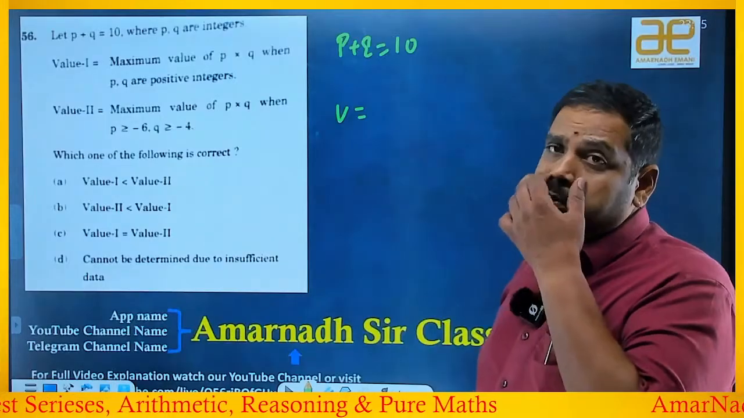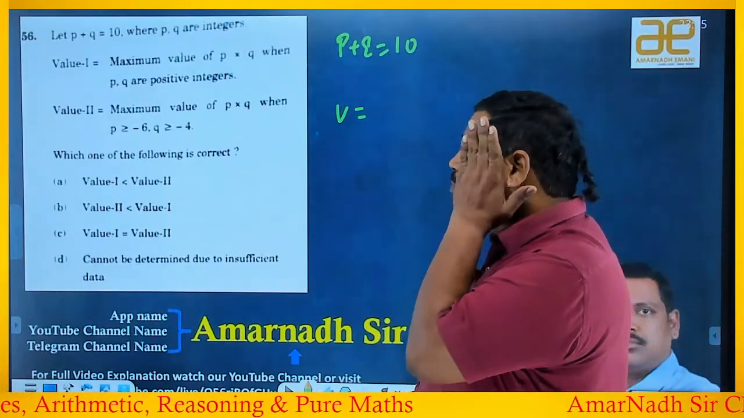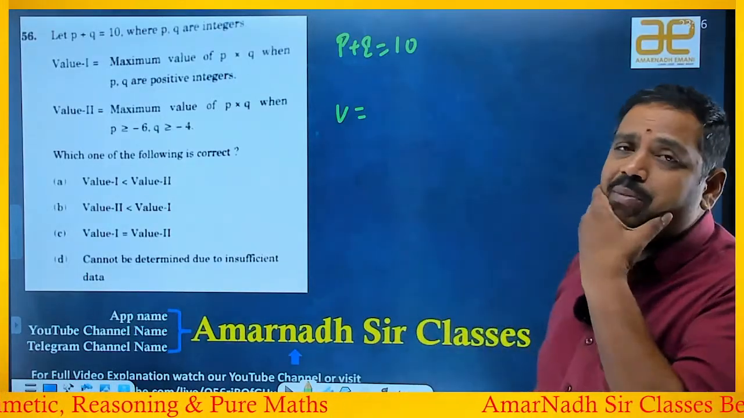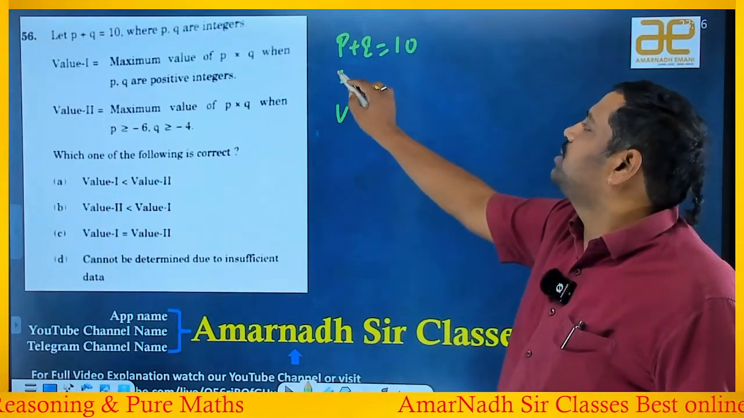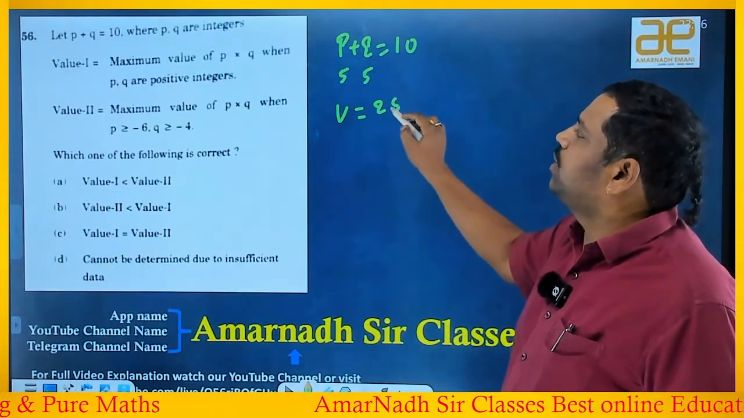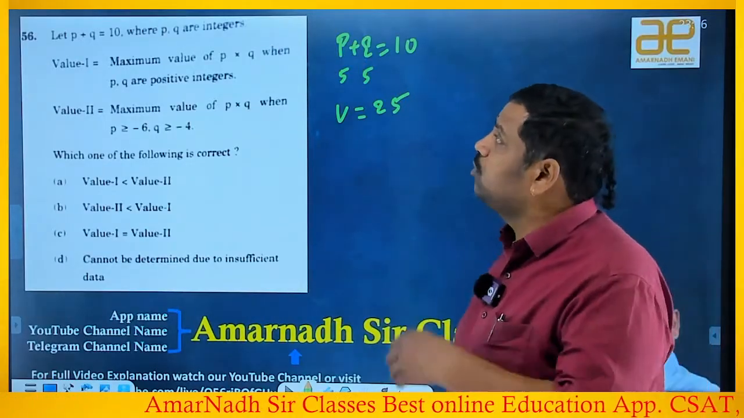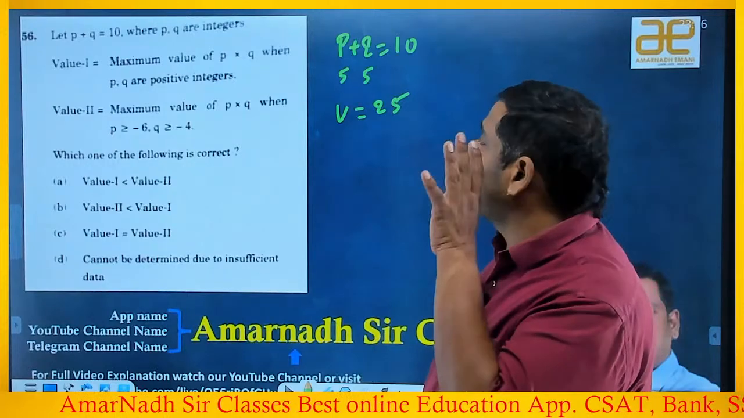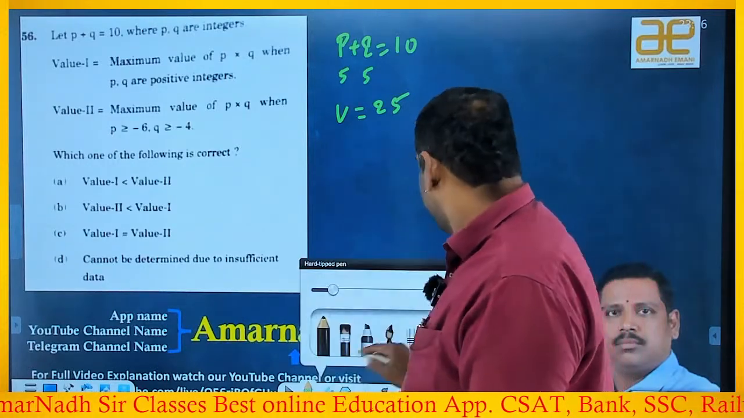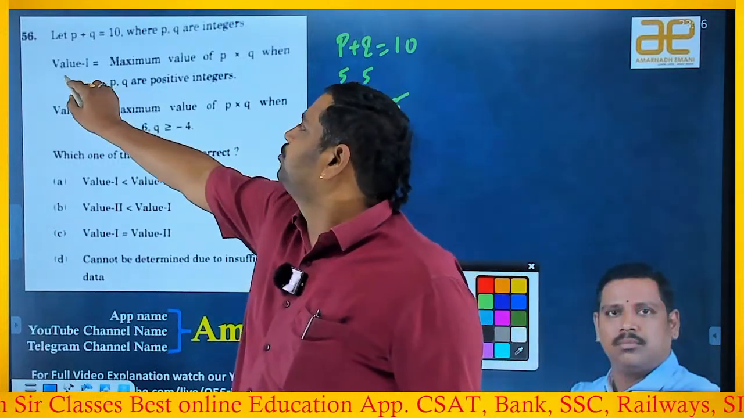But P and Q are positive. So if you want to get P into Q as maximum, definitely both should be equal. Means 5 and 5, it is equal to 25. Because he is not specifying that those two are distinct integers. He said that P and Q are integers. That's it. That's why 5 into 5 is 25. So we can conclude value 1 is 25.